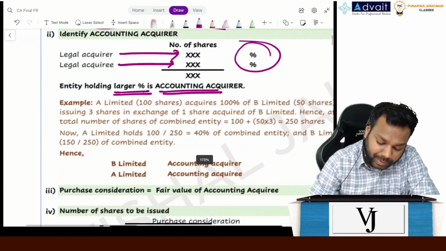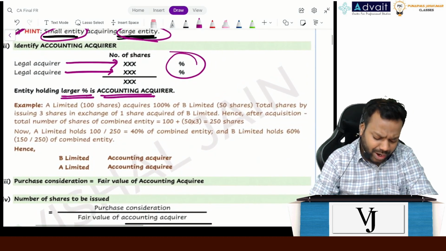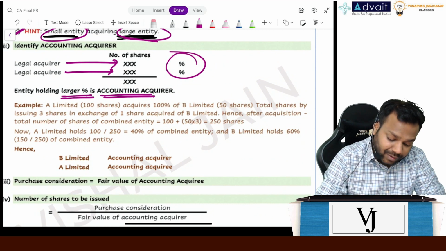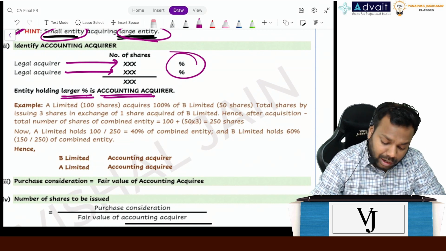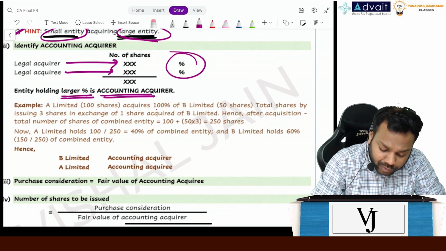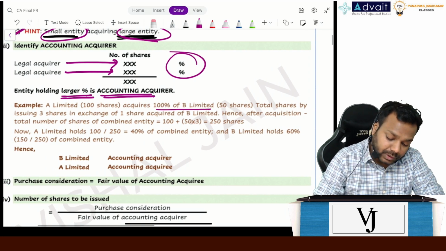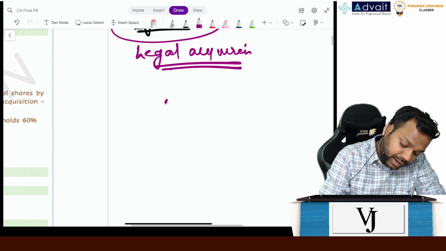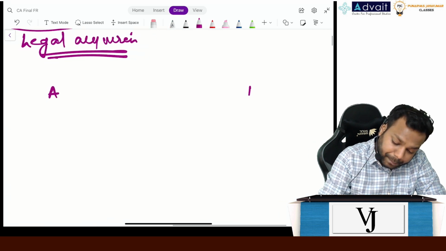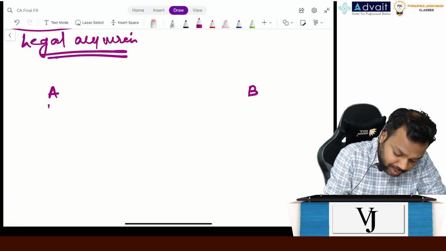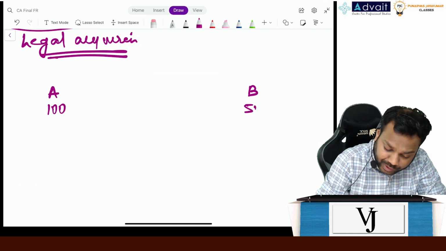Now let's take up an example on this one. Let's suppose A Limited, having a total of 100 shares, wants to acquire 100% of B Limited, which has a total of 50 shares. This is A and this is B. Total number of shares is 100 and total number of shares is 50.